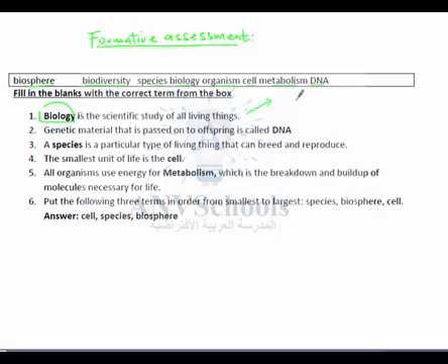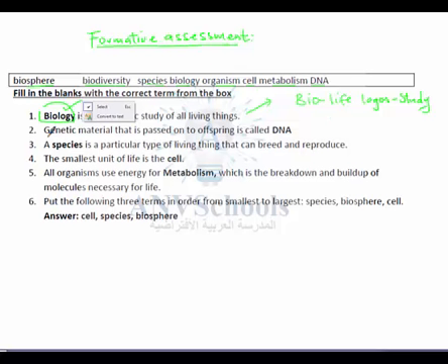So how do you know this? We know that in Greek, bio means life, and logos means study. So if we put them together, biology basically means the scientific study of living things. So I would expect you to have written biology here.